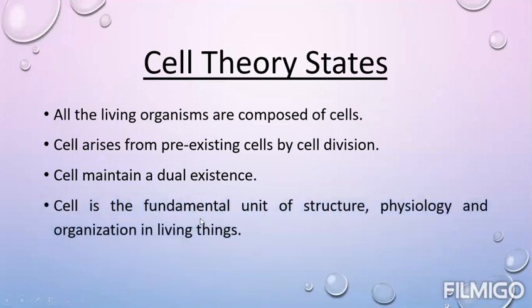Cell is the fundamental unit of structure, physiology, and organization in living things. All these points we had already discussed in the previous slide.